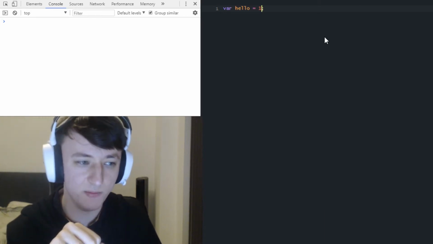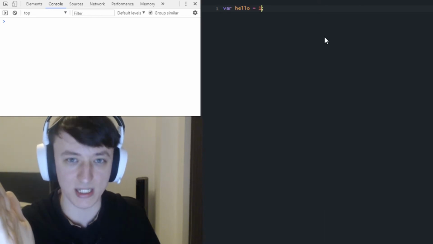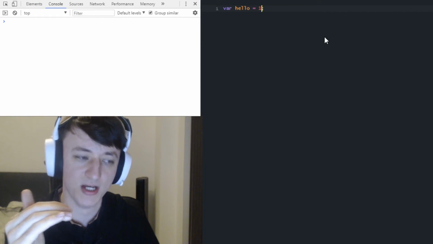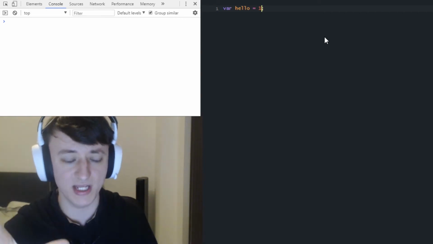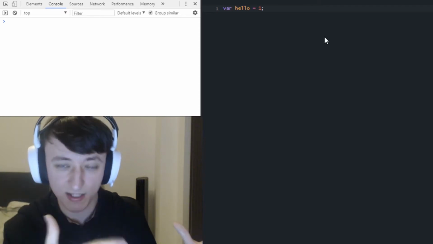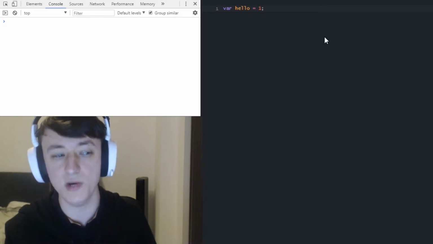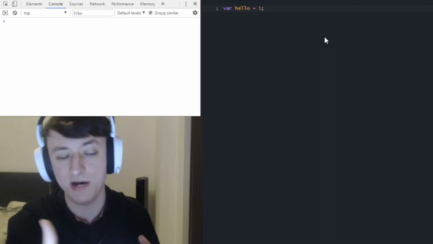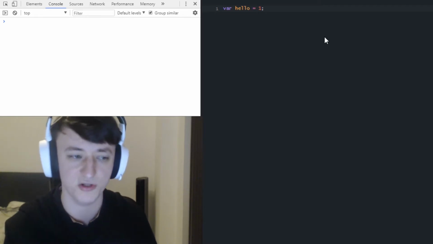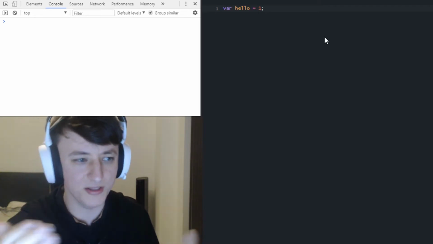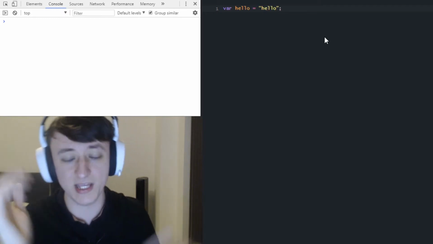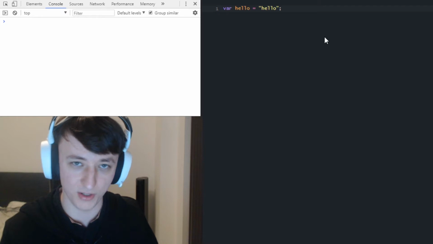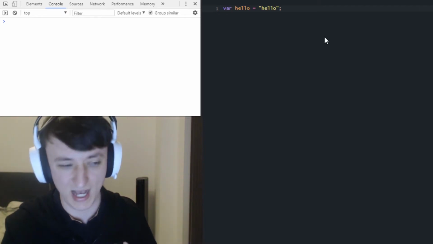We can create a variable and just put anything we like in that variable, pretty much. And JavaScript is completely okay with that, and it's going to try and handle whatever you put in there however it thinks it should be handling it, which is really where the abuse comes in that allows JSFuck to exist, to write JavaScript using only 6 characters. So this variable hello could be number 1, it could be a string of hello, it could be anything, and JavaScript will say, no problem, I'll deal with this as it comes.